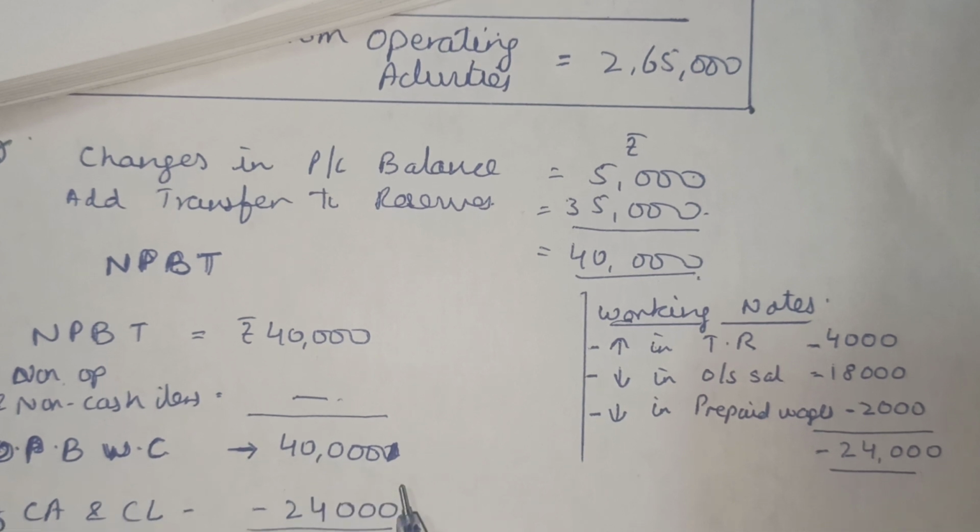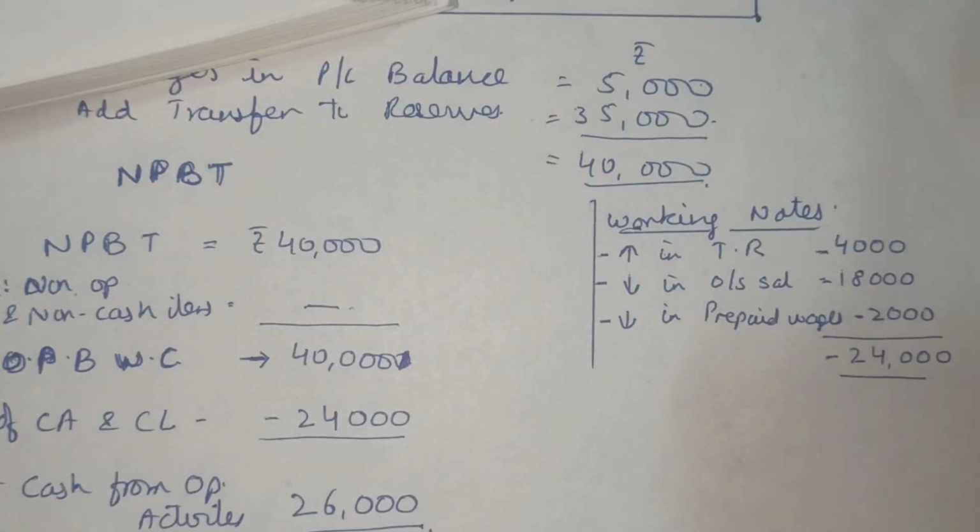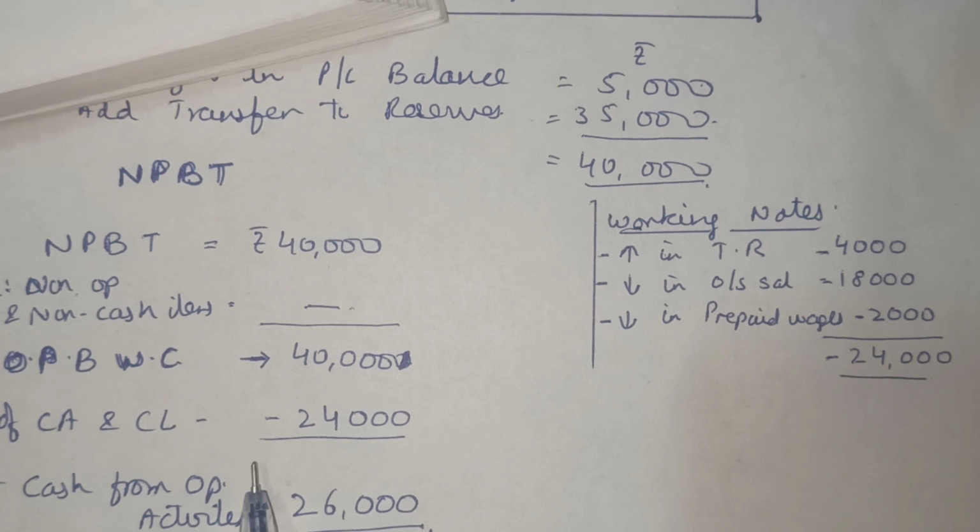To this we will make the working capital changes. The working capital change I can see in the question is only for trade receivables. Trade receivables from 1,49,000 have gone to 1,53,000. So an increase of 4,000, minus 4,000. Net cash from operating activities comes to 26,000.